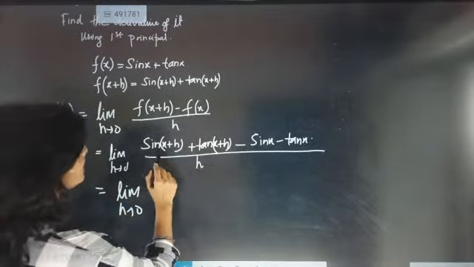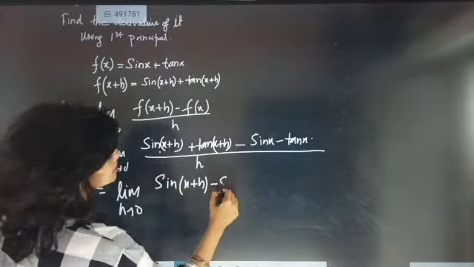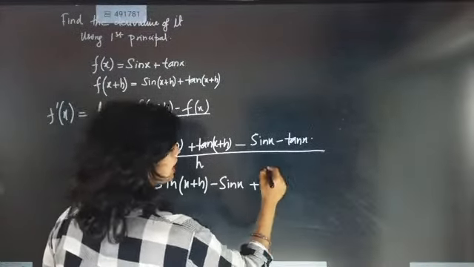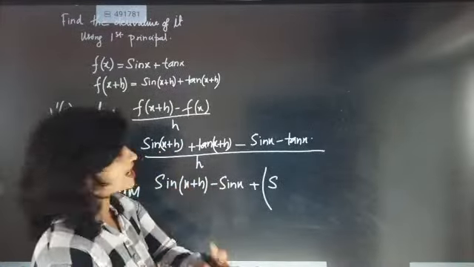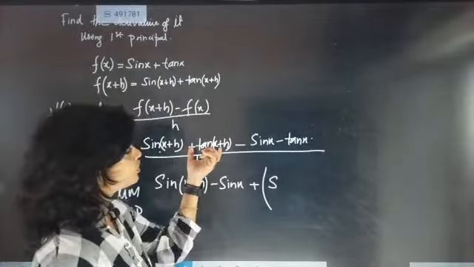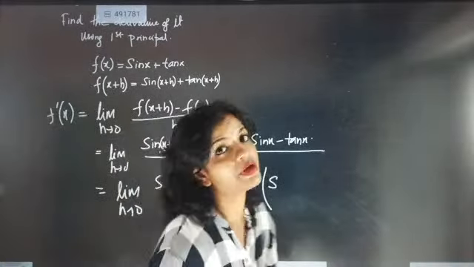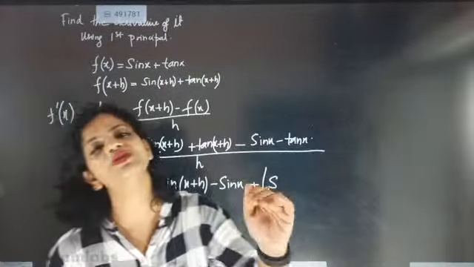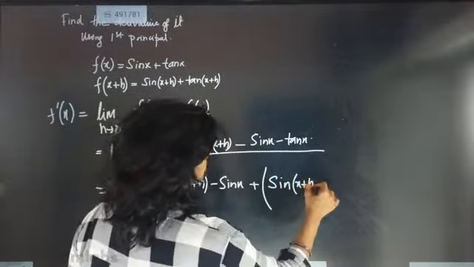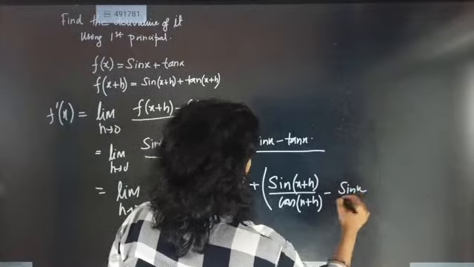Now what I am going to do is take the sine terms together and write sine of x plus h minus sine of x, and then tan is written now. So tan also I have to convert, because the biggest challenge right now is I have to remove tan of x plus h and tan x, since we are solving by first principle. This question will be coming 100% for 4 marks, so we will handle it with much care. So it becomes sine of x plus h by cos of x plus h minus sine of x by cos of x.